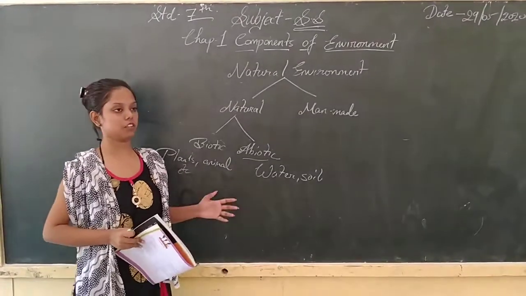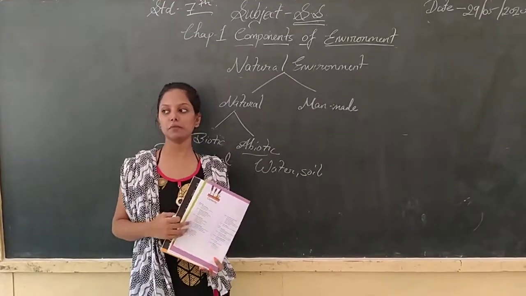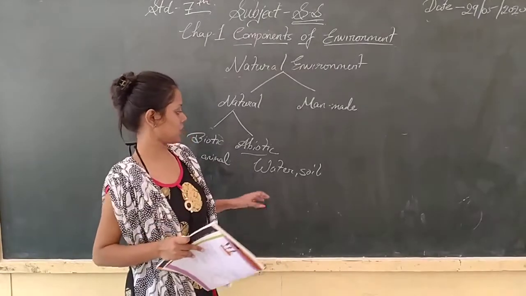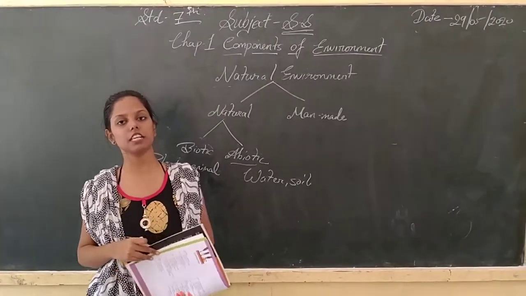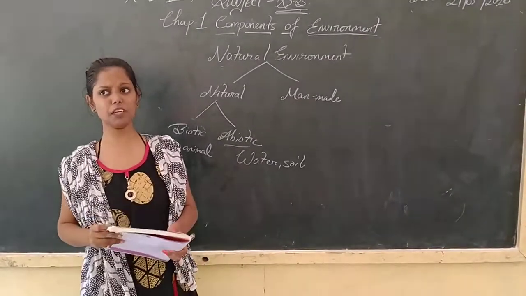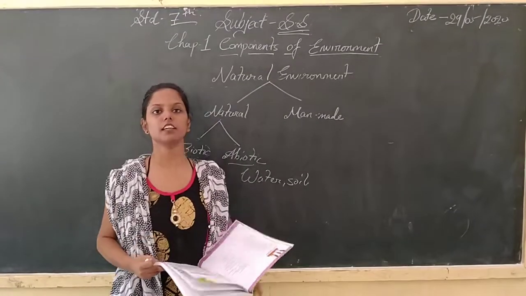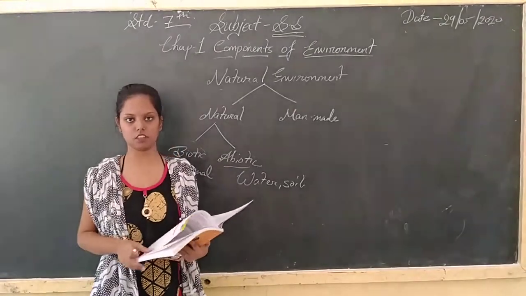And abiotic means things which are taken from nature, but have no life, like water, soil, mountains. Understood? Abiotic has many spheres, many domains, like lithosphere, hydrosphere, atmosphere, biosphere.